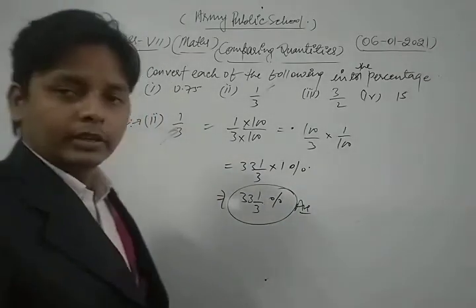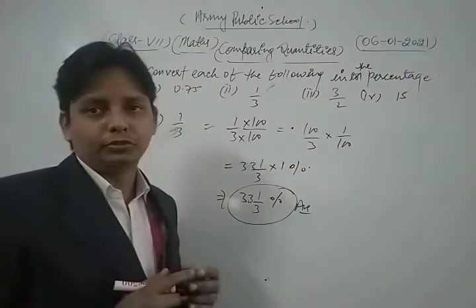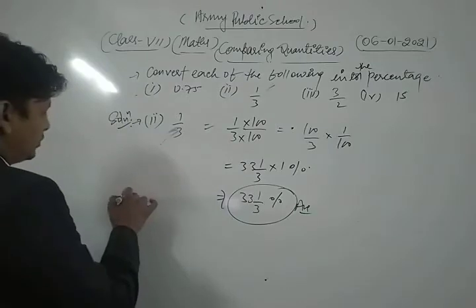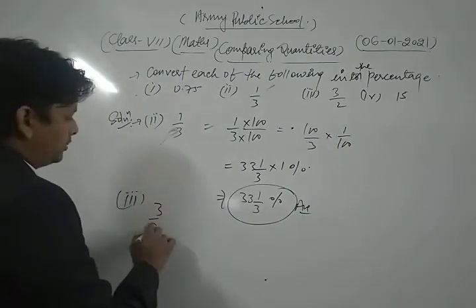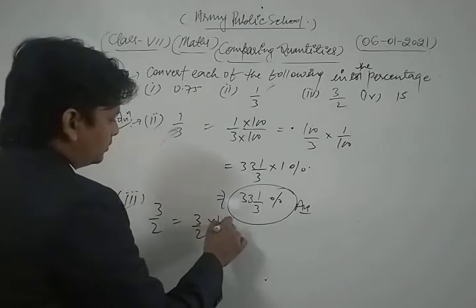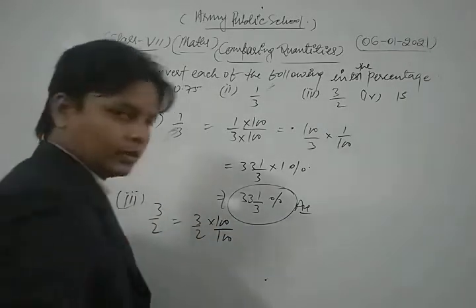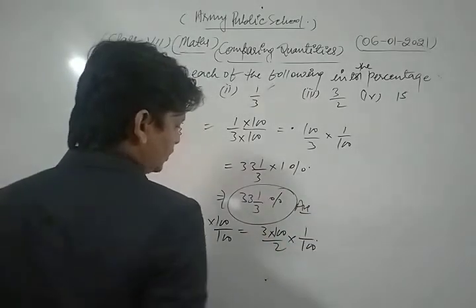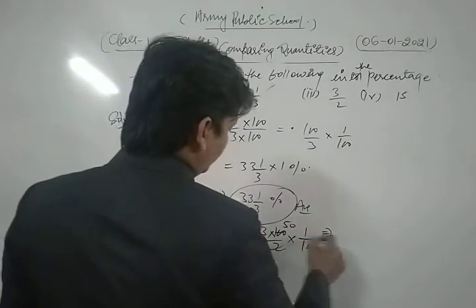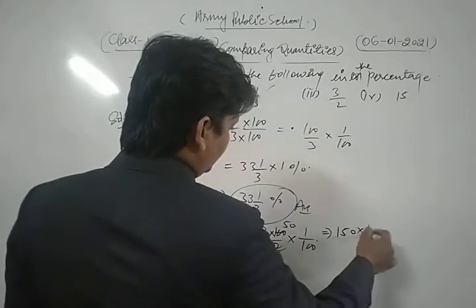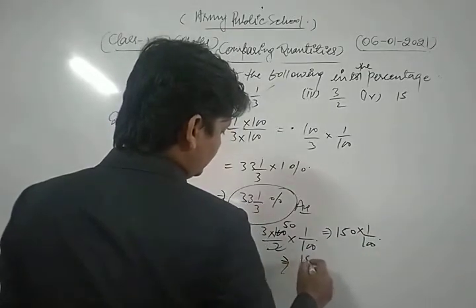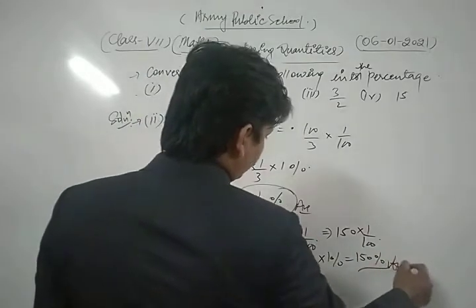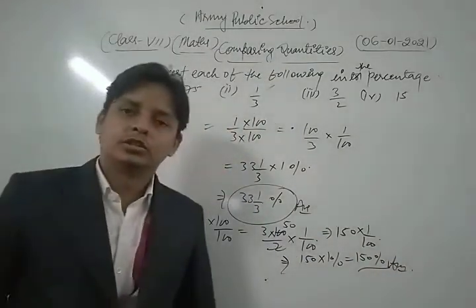So in order to convert the given value into the percentage, we multiply both the numerator and denominator by 100. Similarly, we take and solve the third part of this question, which is 3 upon 2. The same process applies here. We multiply by 100 in both the numerator and denominator. So we can write 3 into 100 upon 2 into 1 upon 100. So 2 5s are 10, 0. 5 3s are 15, so 150 into 1 upon 100. So we can write 150 into 1%, that is 150%. So 150% is our required solution of the given question.